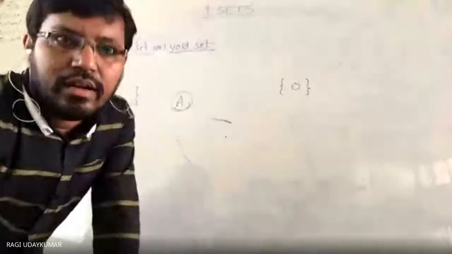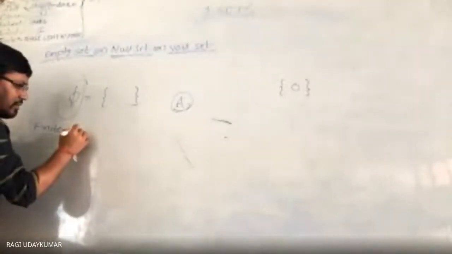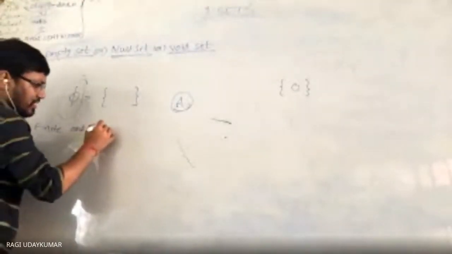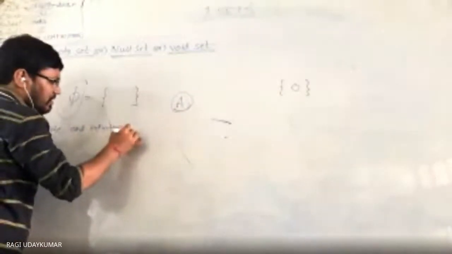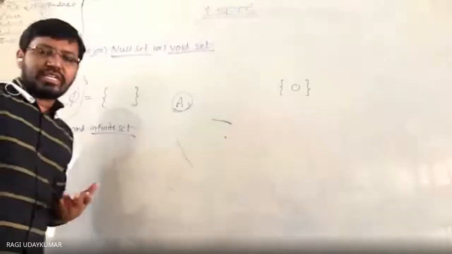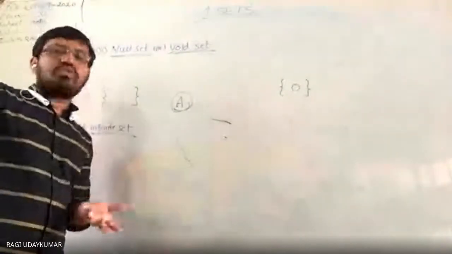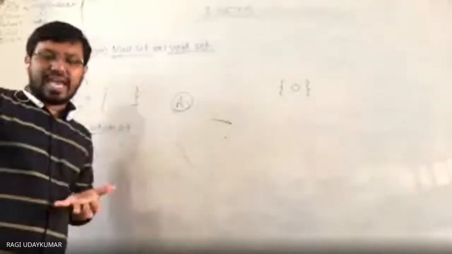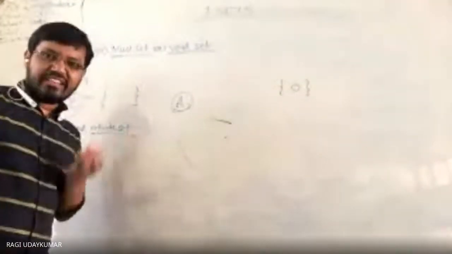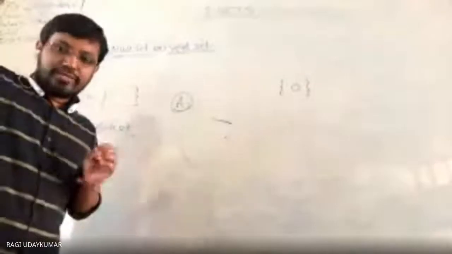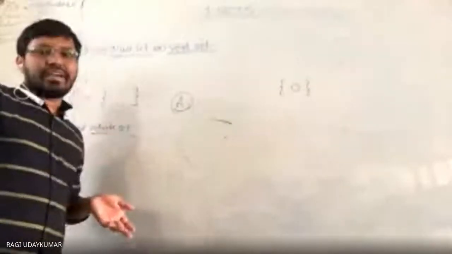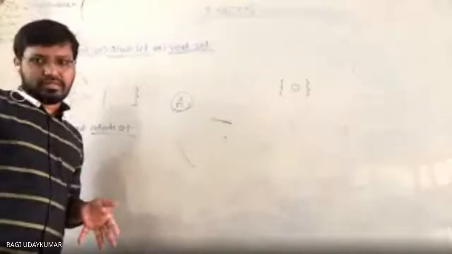This is the empty set, and the next is the finite and infinite set. It is very simple. Which set is called the finite set and which set is called the infinite set? A finite set is one where you are able to count a definite number of elements. If you are able to count, then it is called a finite set. It may be a very big number.